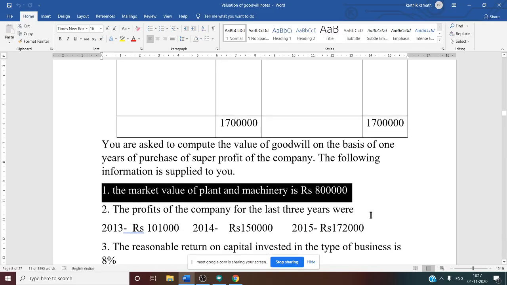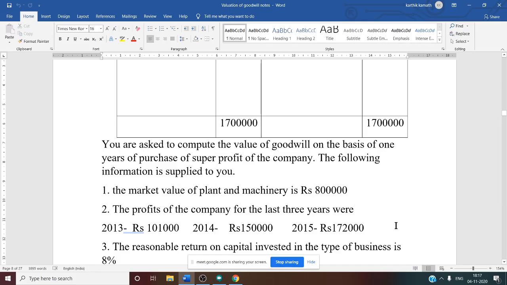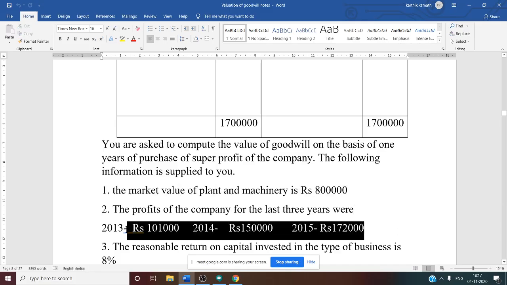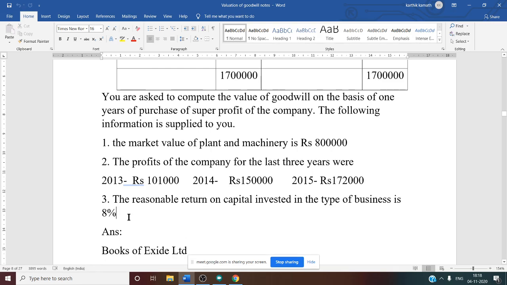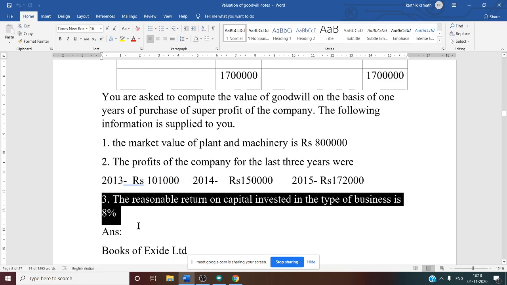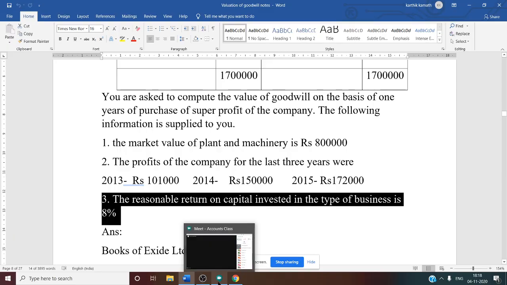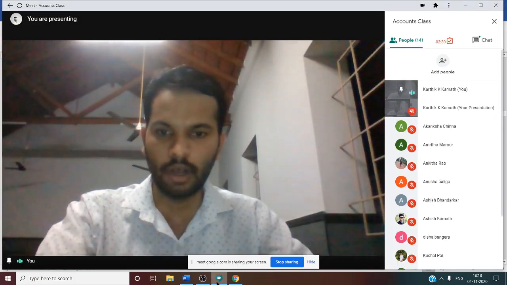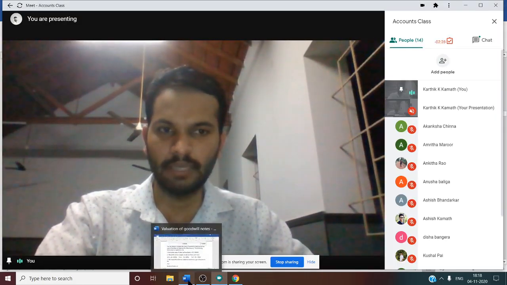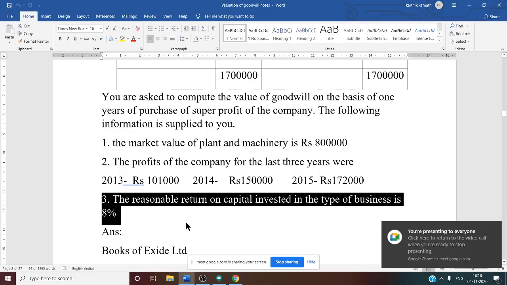Next, the profit of the company for the last 3 years. For 2013, 2014 and 2015, 3 years' profit is given. For 2013 it is 1 lakh 1000; 2014, 1 lakh 50,000; 2015, 1 lakh 72,000. Next point: the reasonable return on capital invested in this type of business is 8%. So this is nothing but ERR, expected rate of return. This is a very, very simple problem. You only need to apply the format and the formula to solve it. Very basic problem. So let us see the solution part.